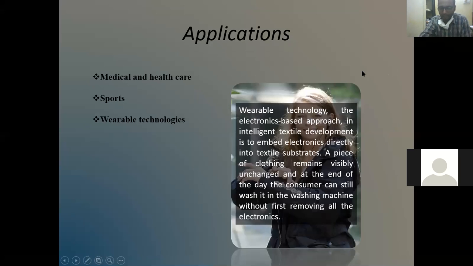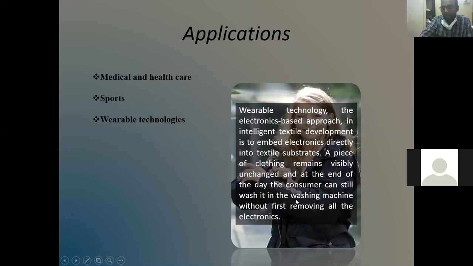So there are textile products embedded with electronics. Now, the electronic gadgets you can embed with your textiles. Just like here, the lady is wearing a suit embedded with electronics, and she can control all the other electronic equipment through her jacket. So there are buttons over here, and all these equipments you can put inside, and at the end of the day you can wash it also.